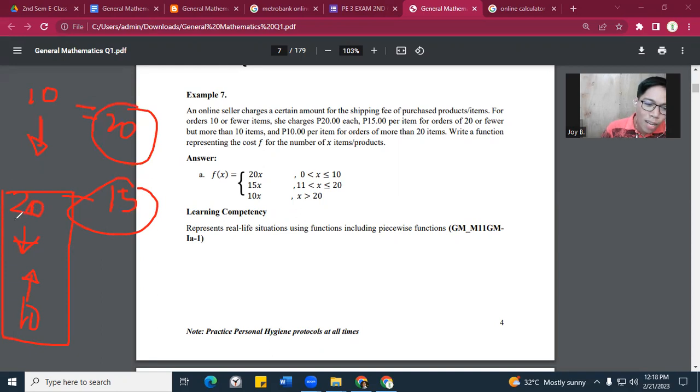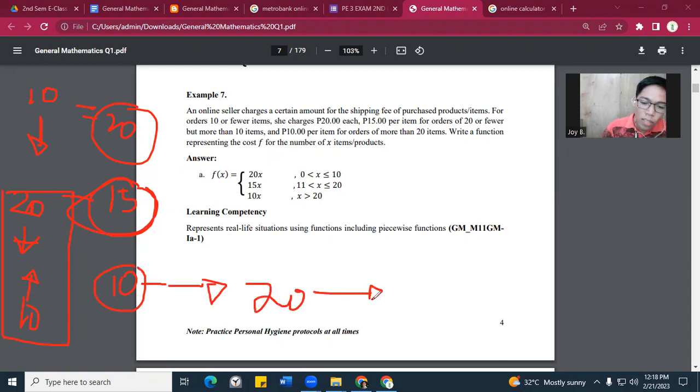Dito naman, kapag yung order mo is between 20 and 10, ang ibabayad mo lang is 15 pesos sa shipping fee. Now, next part is we have 10. You will pay 10 pesos sa ating shipping fee kapag ang order is more than 20.